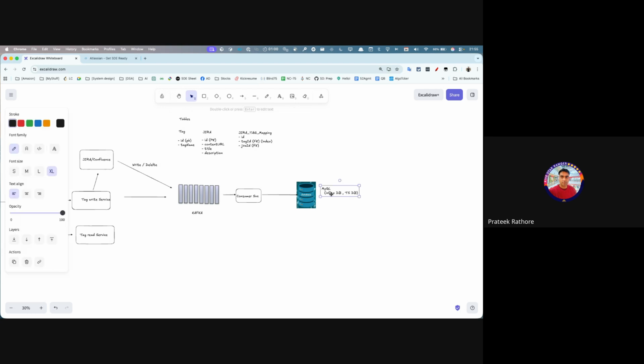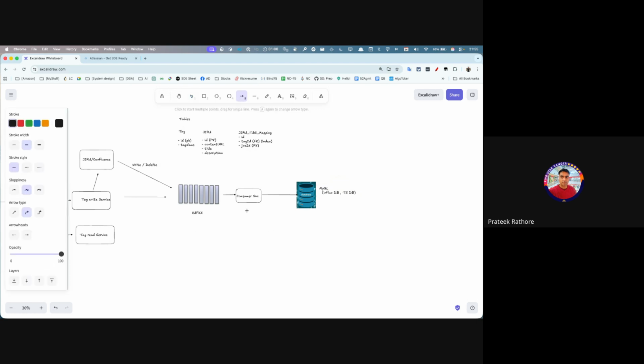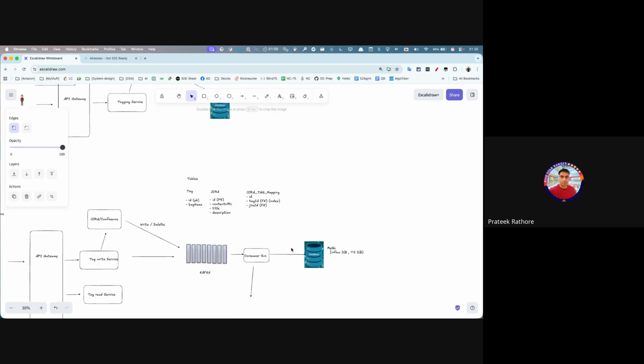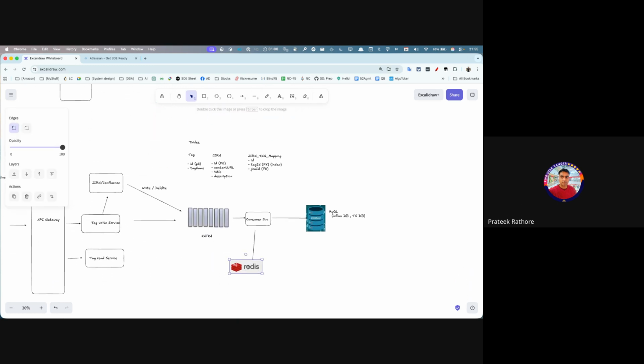Or let's say we keep this in a MySQL here, and we bring in Redis here. We talked about this problem in our previous sessions as well. Redis stores in the form of a sorted set.